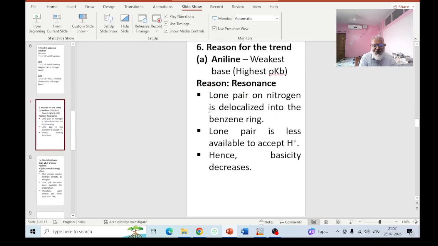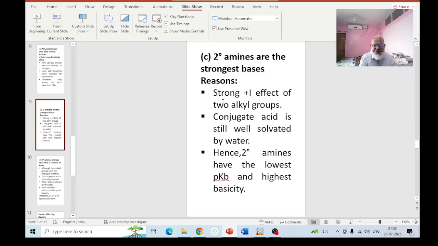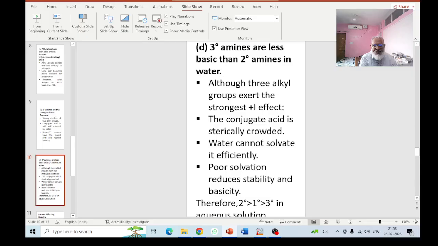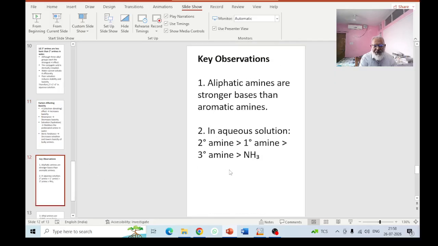The reason why aniline is least basic is that the lone pair of electrons on the nitrogen atom gets delocalized. I have already explained the factors, the plus I factor, and the secondary amines are the strongest. Tertiary is less than the secondary because of two reasons: water cannot solvate it, poor solvation, and the bulky groups, the steric hindrance. Key observation I have already stated. This should be like this.